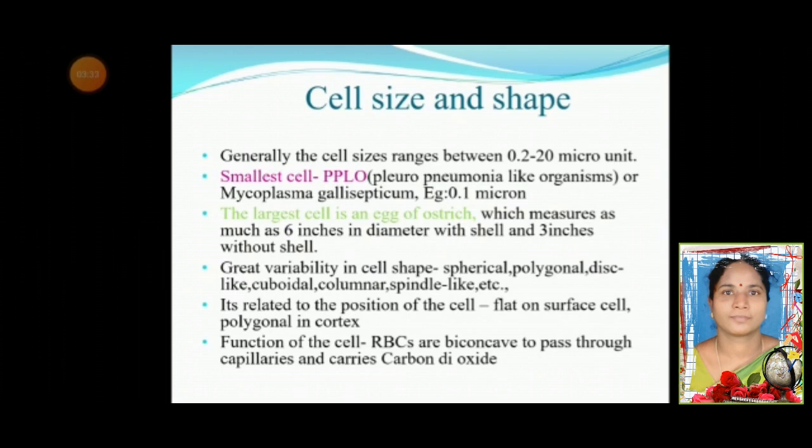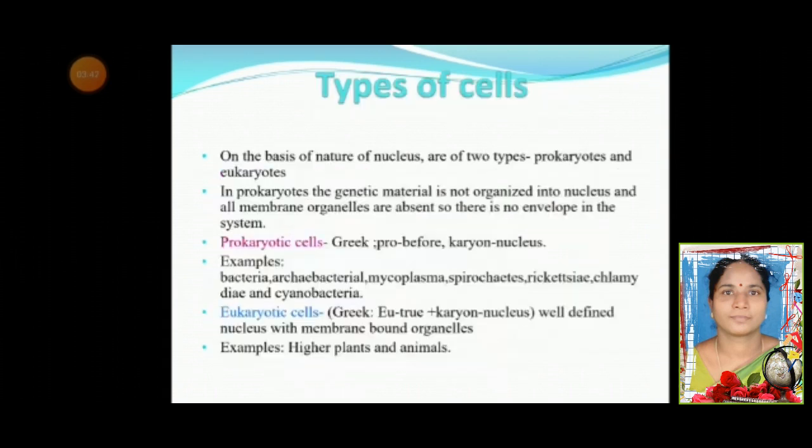Function of the cell. An important cell is the RBC, or red blood cell, which is biconcave in shape, passes through the capillaries and carries carbon dioxide. There are several types of cells. On the basis of the nature of the nucleus, they are classified into two types, prokaryotes and eukaryotes. In prokaryotes, the genetic material is not organized into a nucleus and all membrane-bound organelles are absent, so there is no nuclear envelope in the system.